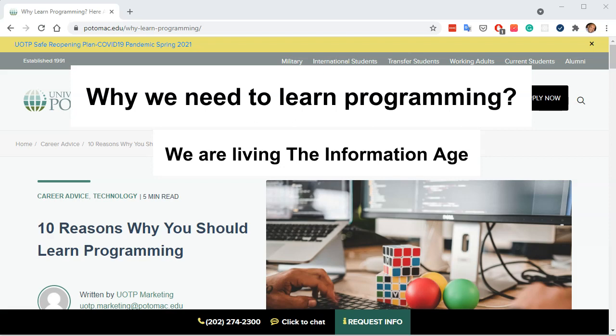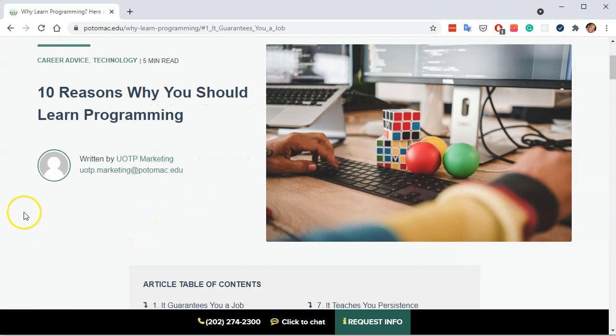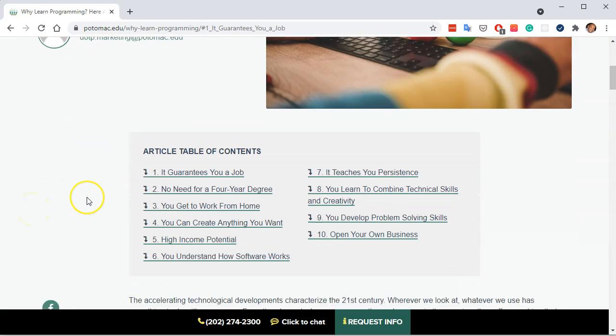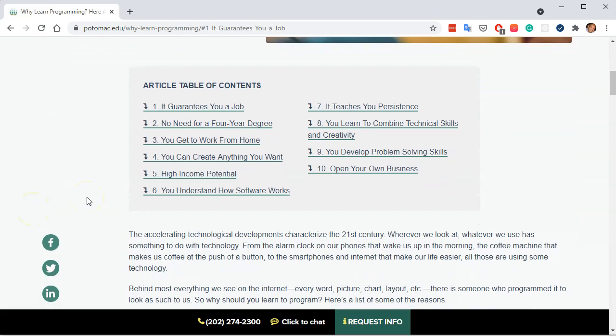I told her that she needs to understand the basics of programming because she will better understand the computers, the programs and apps that she uses every day. But I found this site with 10 reasons why you should learn programming. When you read it, you will see that in general it's related to the technological era that we are living in now.